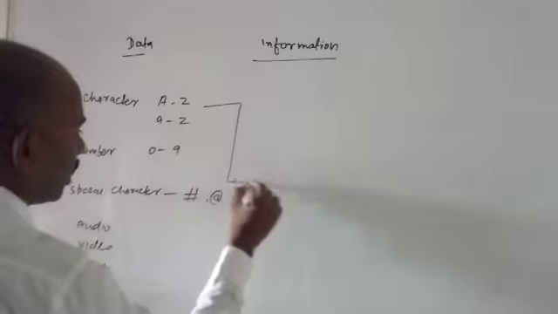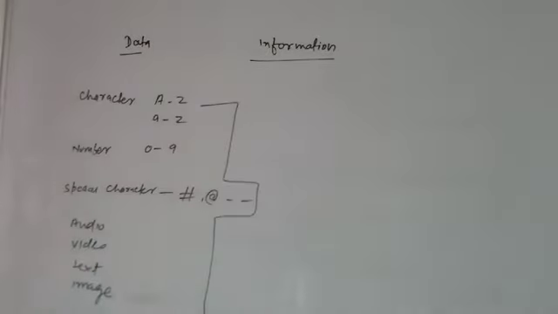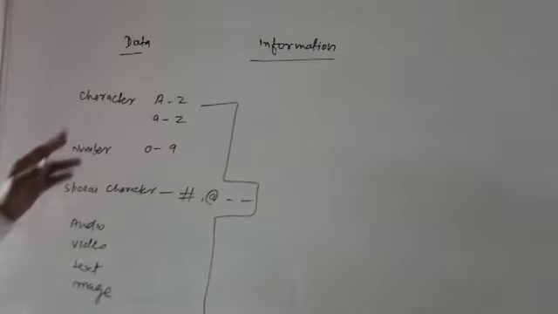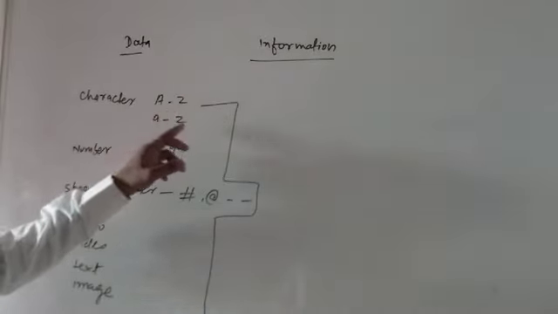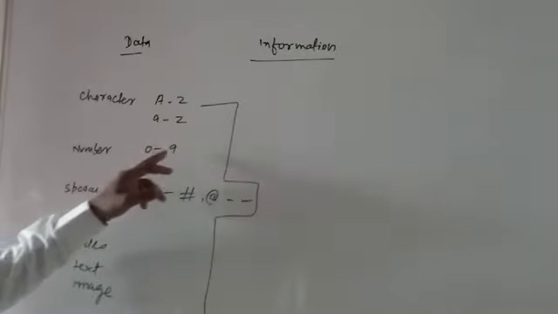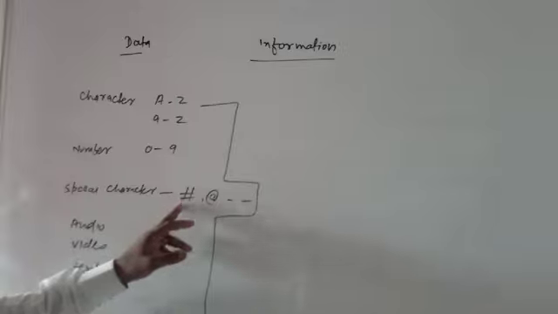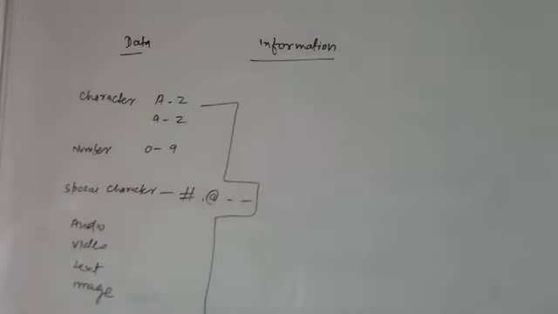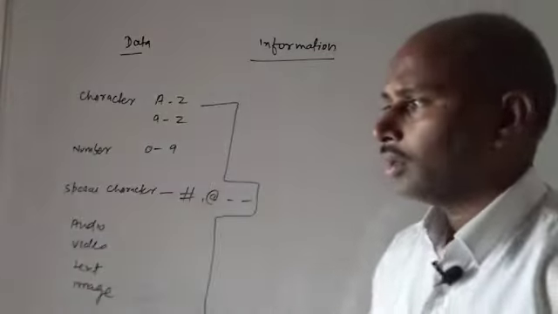These are all called data. Characters A to Z capital and small, numbers 0 to 9, special characters, hash, @ and so many types of symbols, audio, video, text and image. These are all part of data.